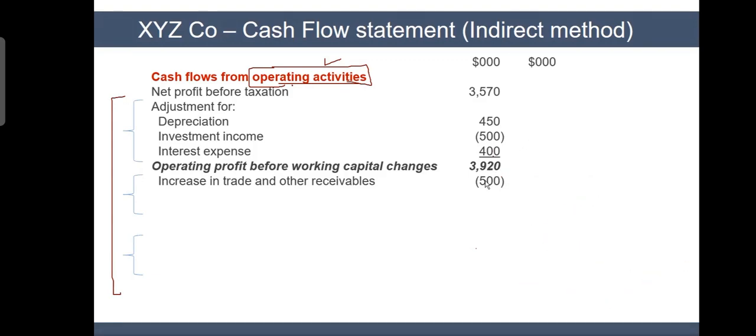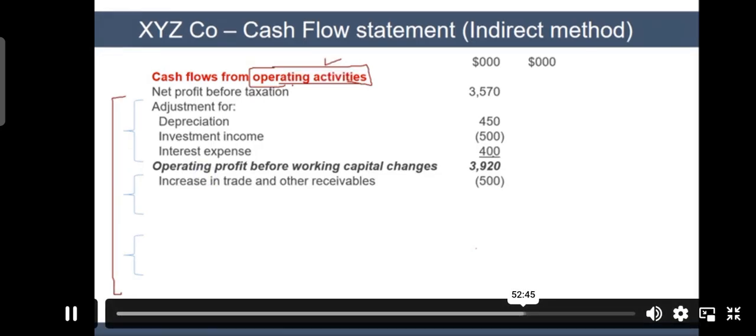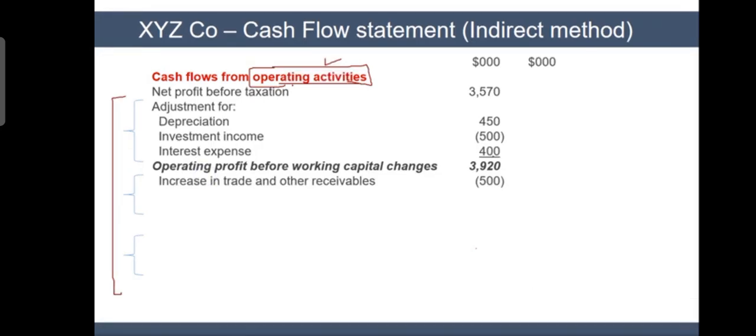Increase in trade receivables means what? You will take two years' balance sheets, 2013 and 2014. Your receivables were 10,000. Now they have become 10,500. So when receivables are increasing, it means customers are not paying. And if customers are not paying, then we will have less cash, and therefore we subtract. This is the easiest thing to find out. Just take 2 year balance sheets. If receivables go up, cash goes down. So I subtract it.